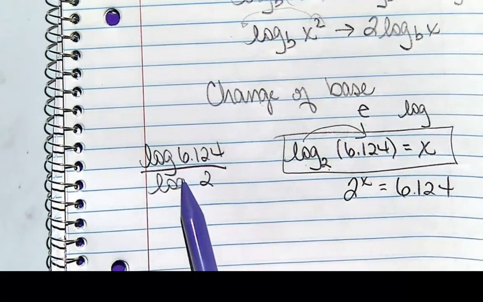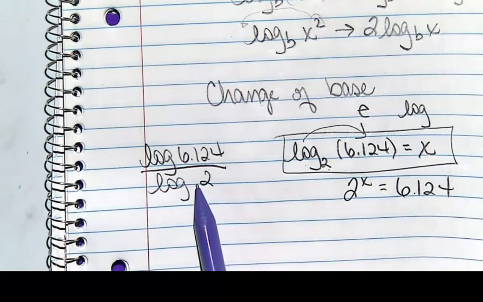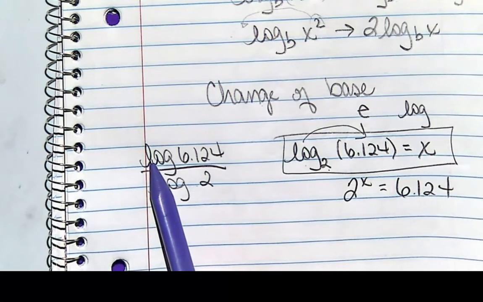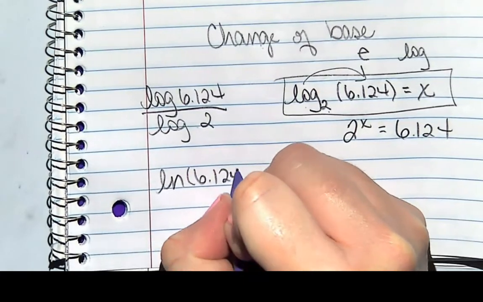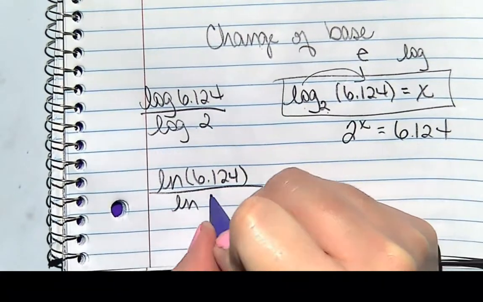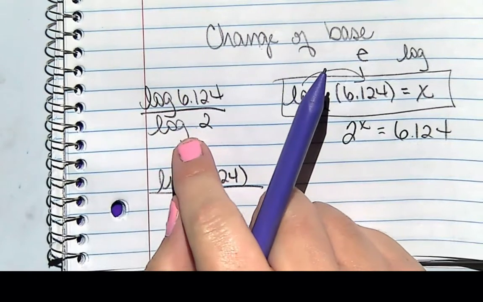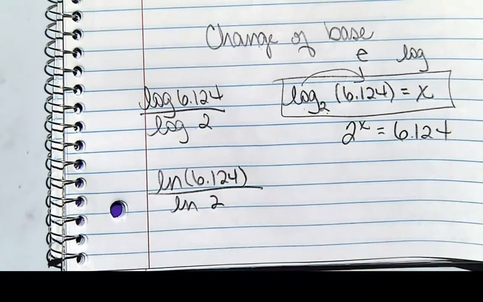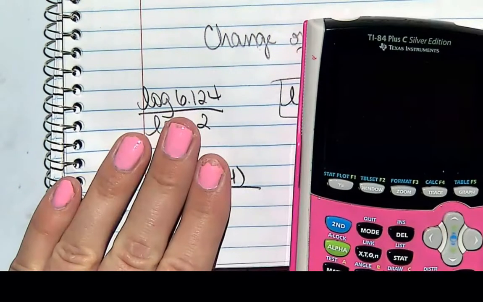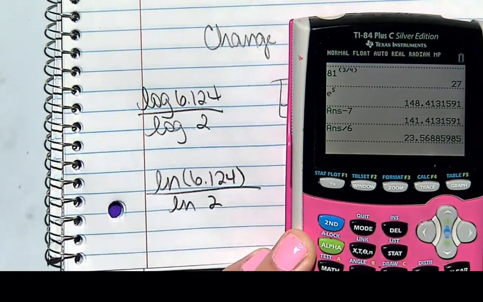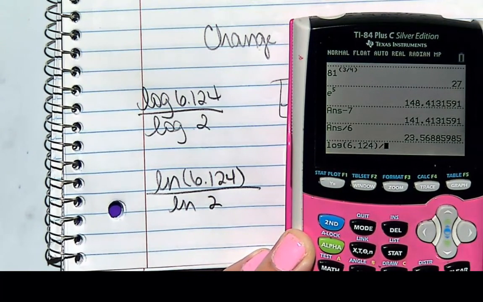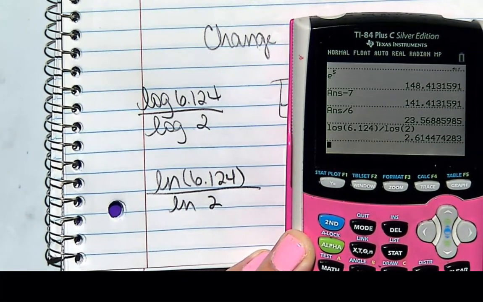Now notice I changed it into base 10. Okay? So my calculator does know base 10. You could also, it's just a button change, say 6.124 and natural log of 2. As long as you're using base 10 on top and bottom, or base e on top and bottom, I don't care. So the question is, what is the answer? If I use the log of 6.124 divided by the log of 2, I get 2.61447, whatever.